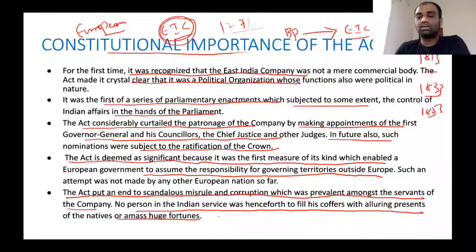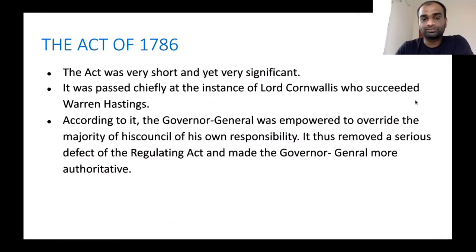If you look at all these acts passed by the British Parliament for the well-being of India, and of the East India Company, all these acts were passed at an interval of 20 years. Now, what is the reason why they have been passed at an interval of 20 years? Because the British Parliament would renew the Charter of the East India Company. Their monopoly status would be renewed only for 20 years. Beyond these 20 years, it requires subsequent approval from Parliament. So that's why all these Charter Acts were passed at an interval of 20 years. Now, keep that in mind.